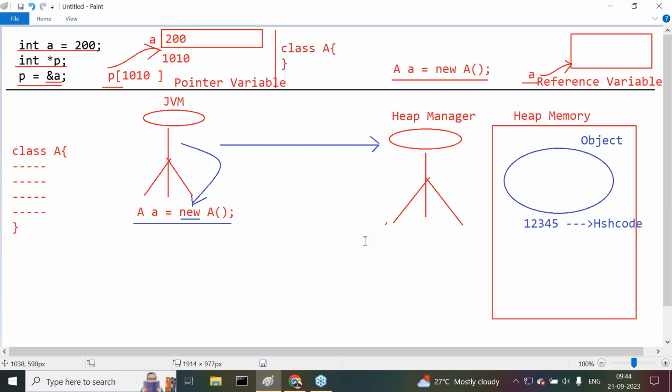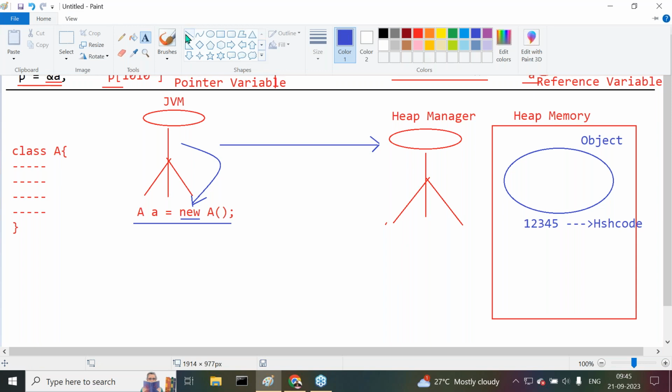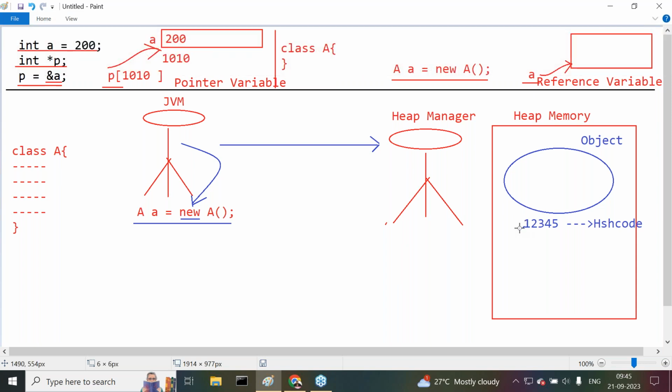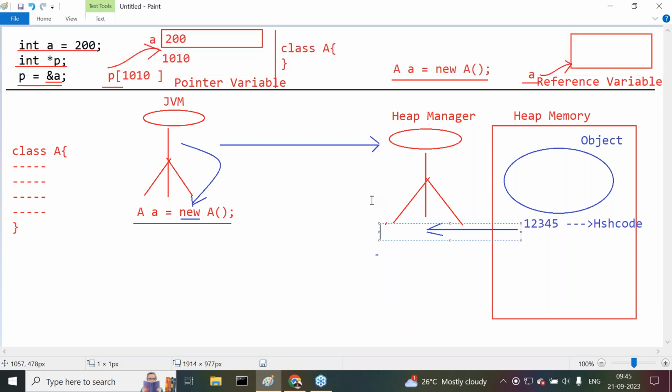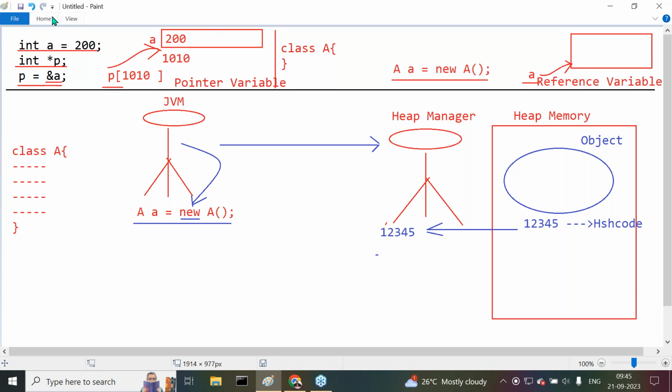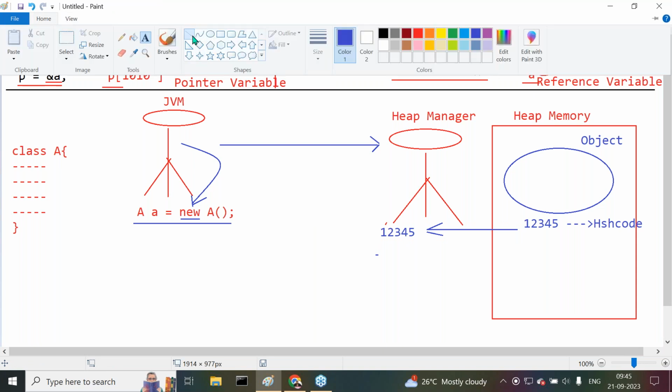Now here we are getting the hash code value. When the hash code value is created, it will be taken by the heap manager. The heap manager will send the hash code value to the JVM. Observe carefully.